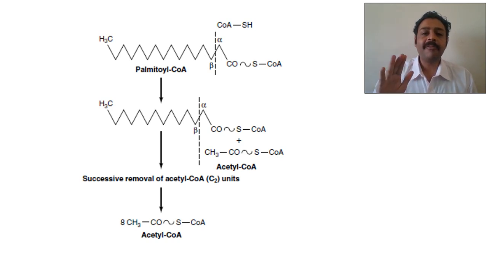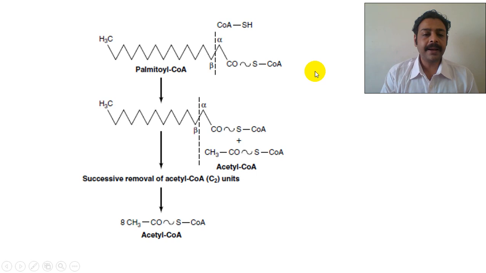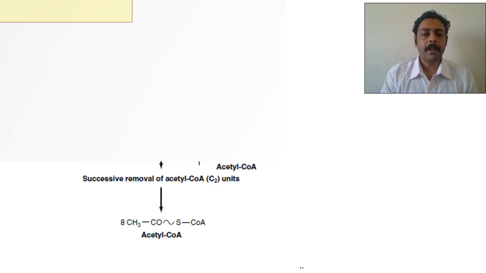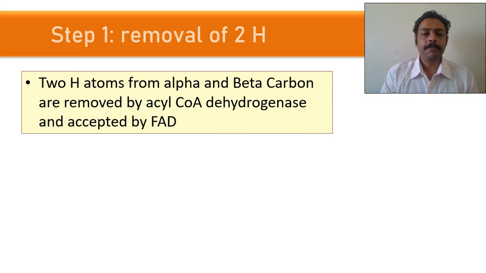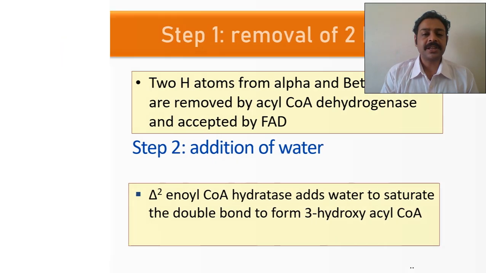CoA is made up of pantothenic acid and it is a carrier molecule. So the breakage occurs between the alpha and the beta carbon atom. So you see this diagram, you can understand.